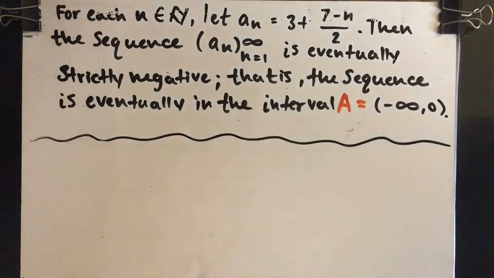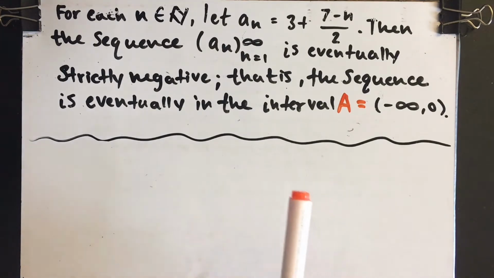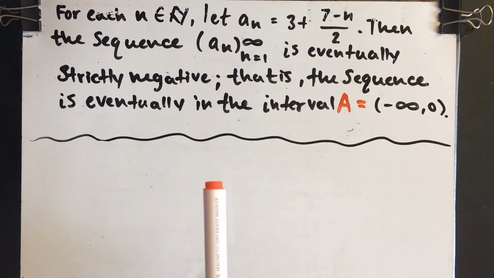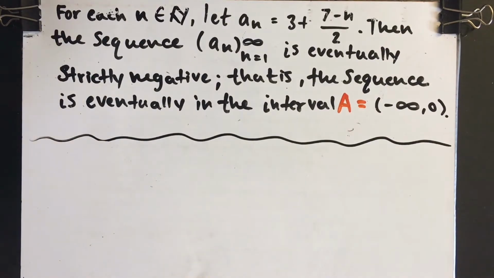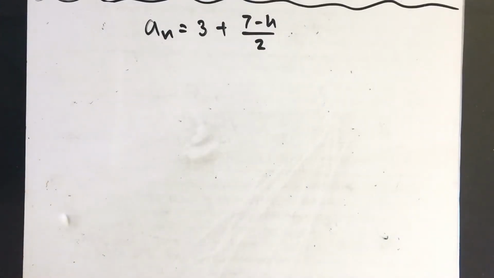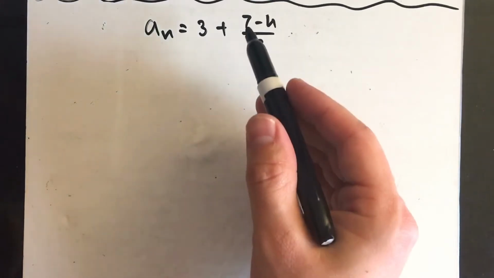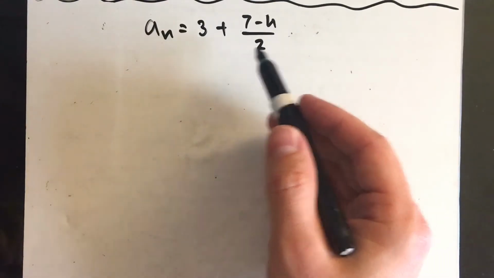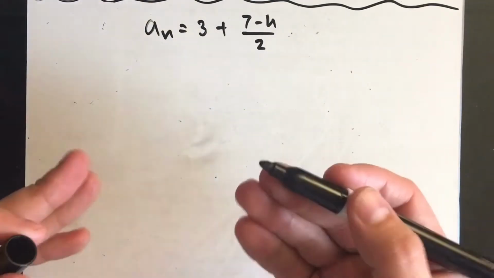But before we do that, let's look at several elements of the infinite sequence to get a sense of how it behaves. After all, the statement is telling us that at some point every element will be negative, but when? Let's try to figure that out. Let's consider the sequence that we're given in the statement, a sub n is equal to 3 plus (7 minus n), all divided by 2. And let's take n to equal 1.